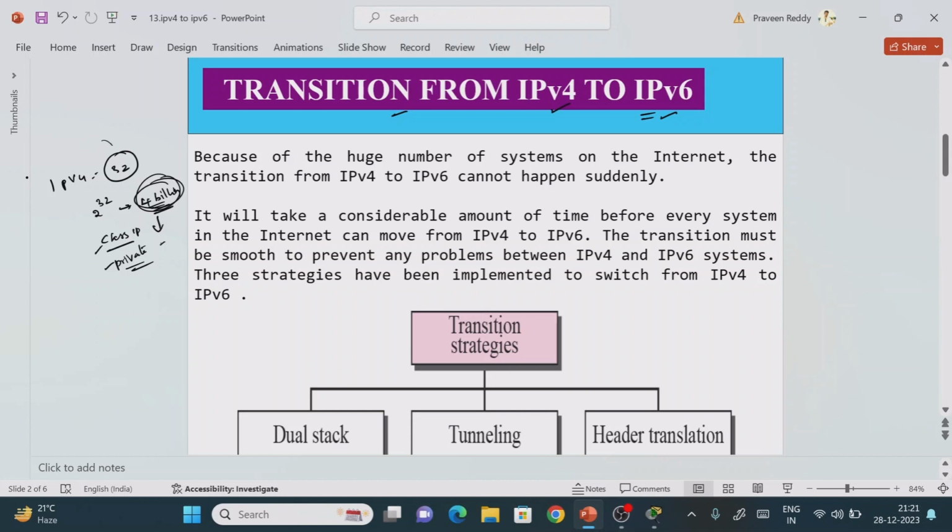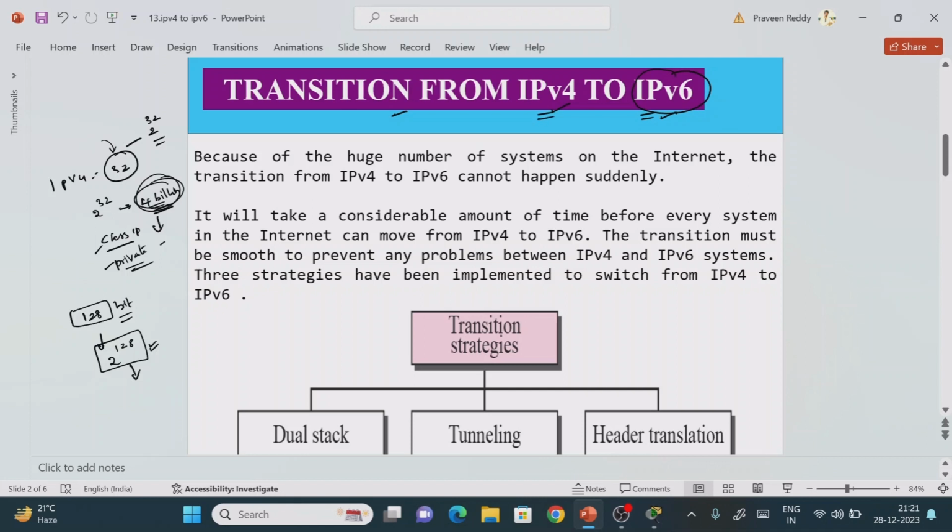IPv4 is 32 bits in length, whereas IPv6 is 128 bits in length, right? So in IPv4 we get 2 power 32 unique IP addresses, whereas in IPv6 we get 2 power 128 unique IP addresses. That is a huge number of IP addresses, so the problem of IPv4 is solved, right? Now the question is, if we are completely switching to IPv6, then what about IPv4?